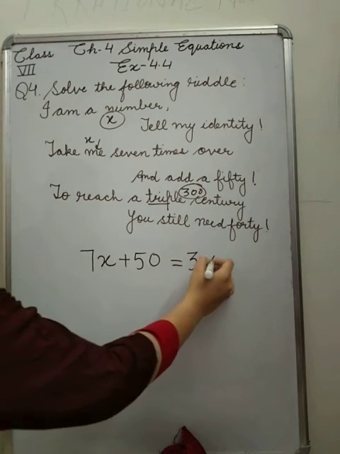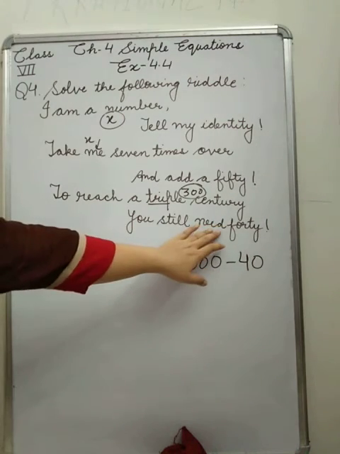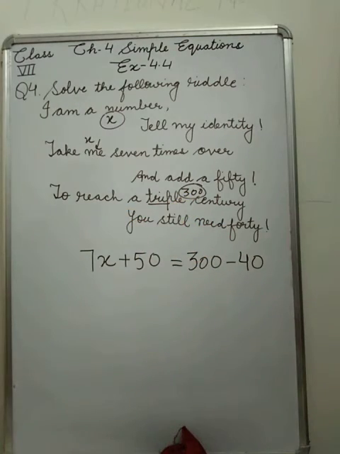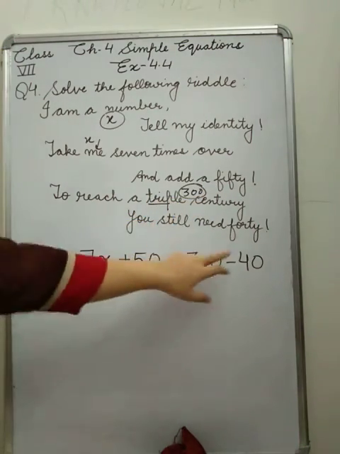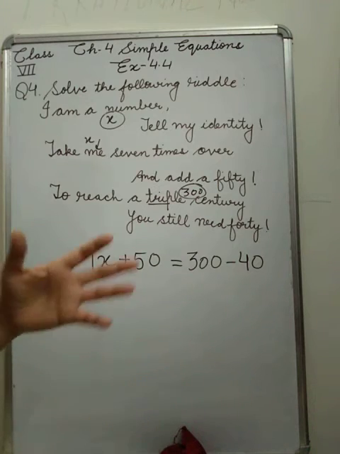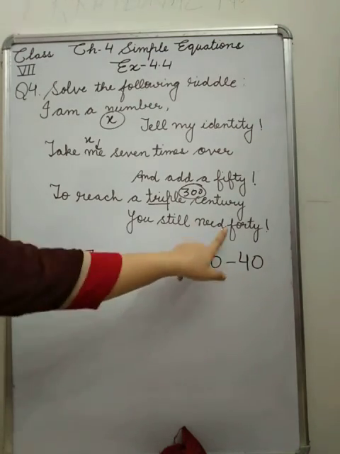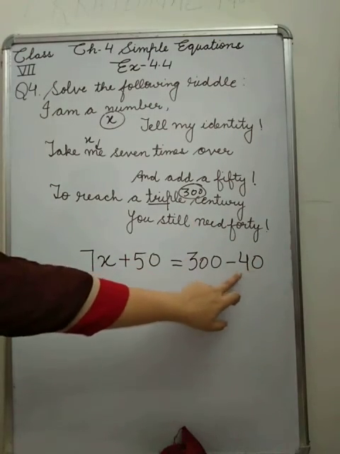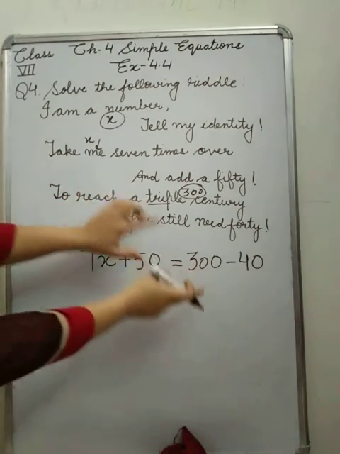That means 300 minus 40 will come. If we have 40 more runs, then we will reach the triple century. They are saying to reach triple century, you still need 40. If you need 10 rupees, that means you have 10 rupees less. In the same way, it needs 40. That means 40 are less in this triple century. So this is equal to this, the after equals portion.